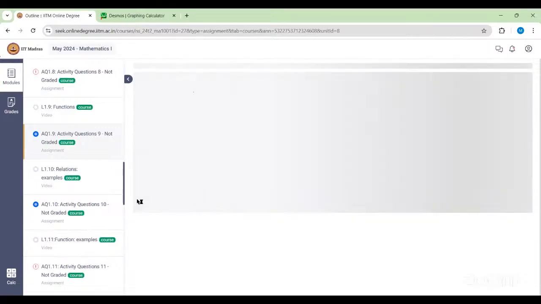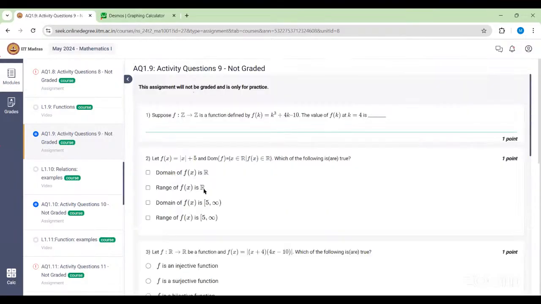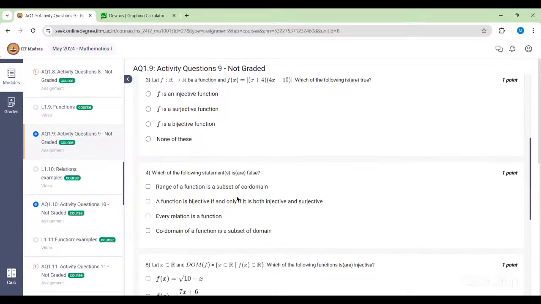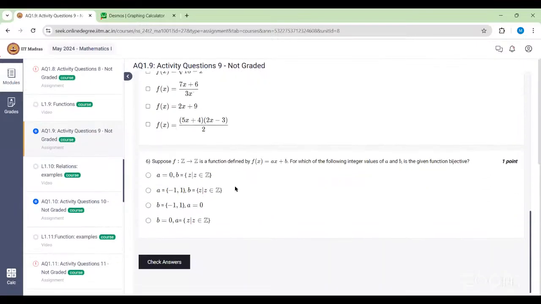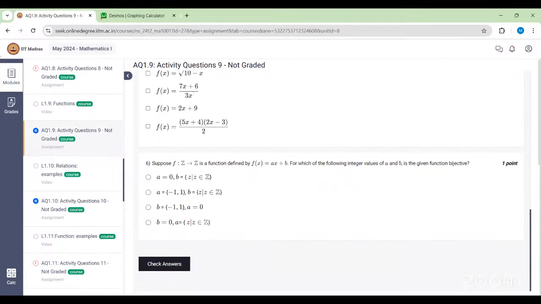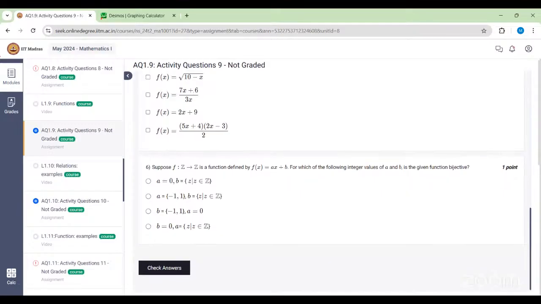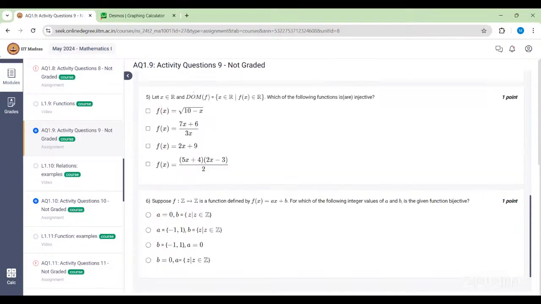Okay, let's go to 1.9. So from this assignment, do you have any doubt? The last one maybe, but yeah, you guys can figure it out. Just the equation of lines. No. Okay.